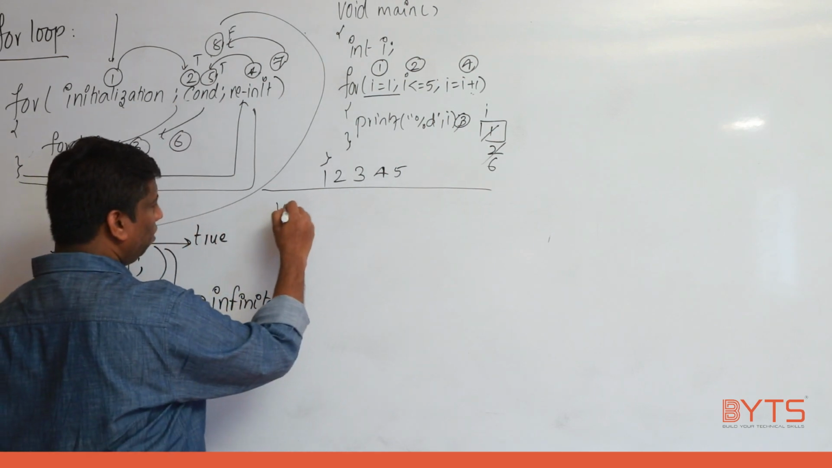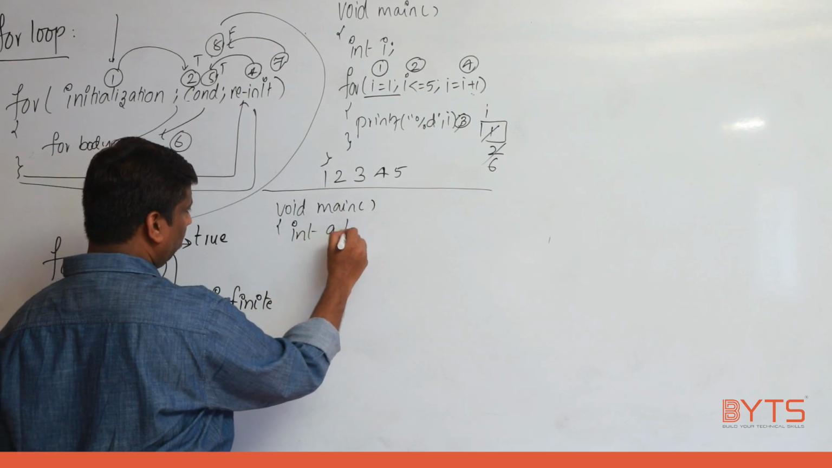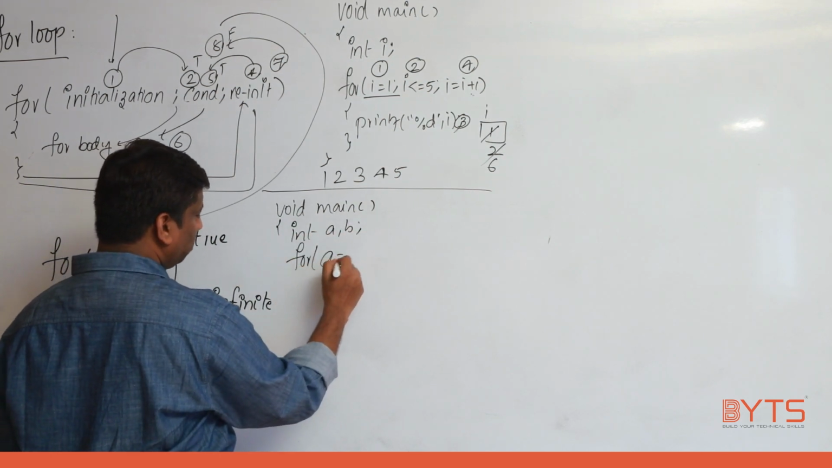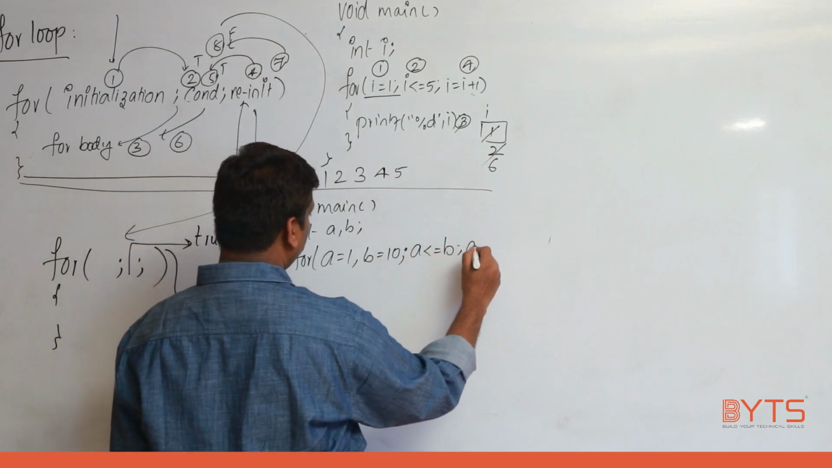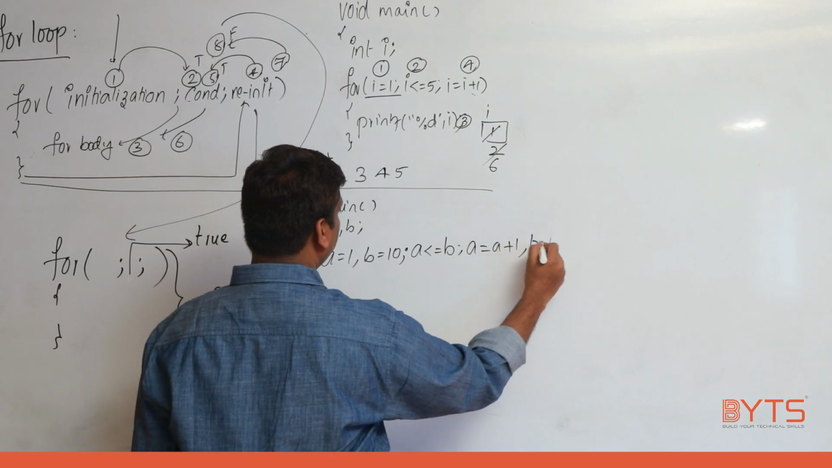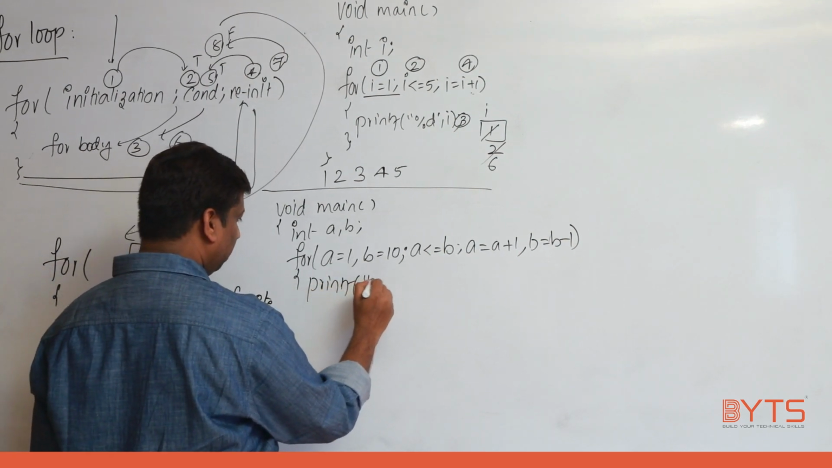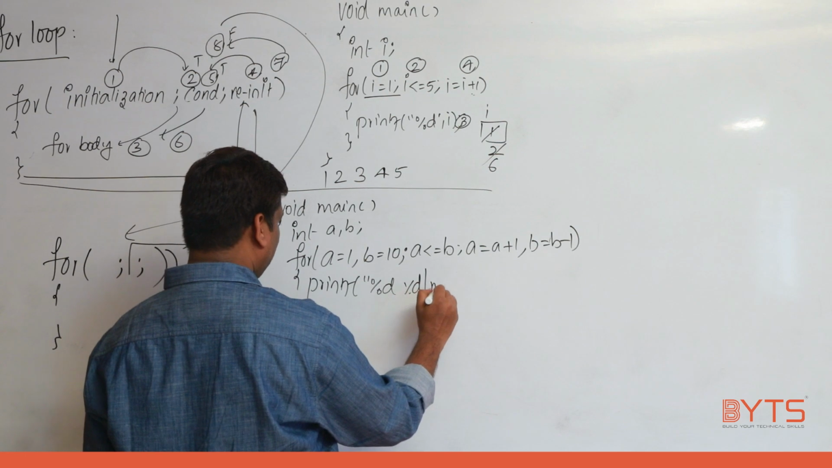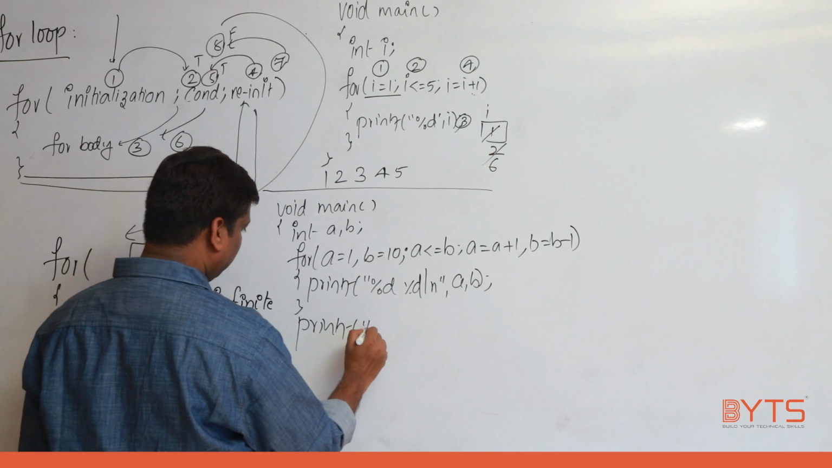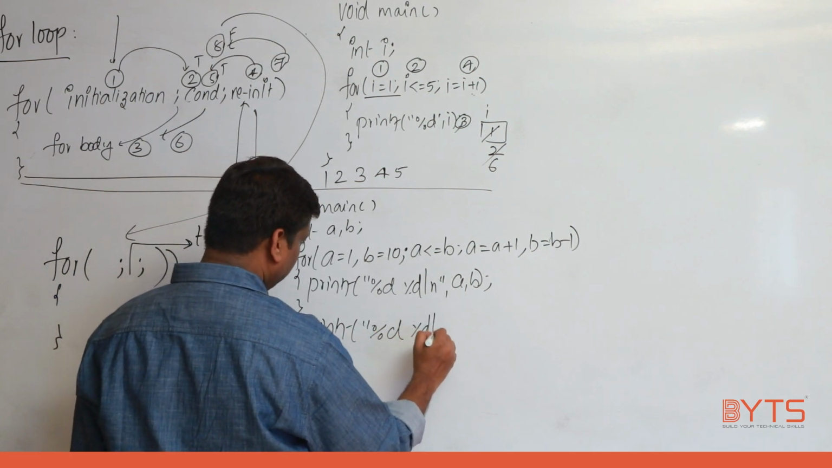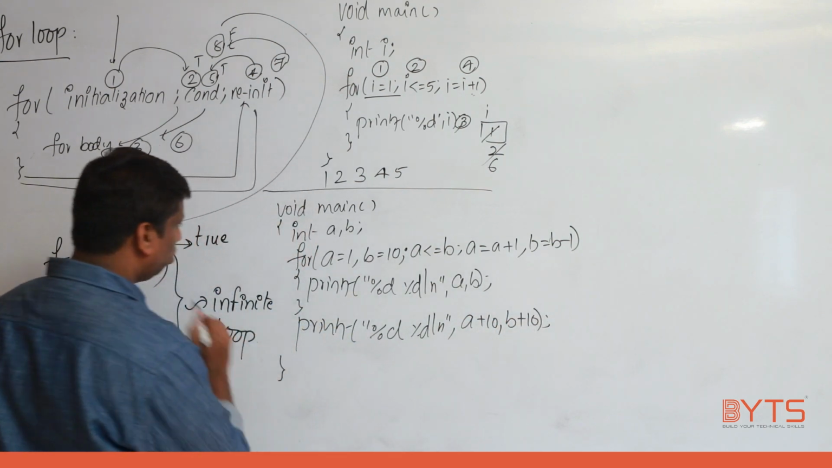See here. void main. Let us take 2 variables, int a comma b. for a is equal to 1, b is equal to 10, a less than or equal to b, a is equal to a plus 1 comma b is equal to b minus 1. printf percent d backslash n, a comma b. Next printf percent d backslash n, a plus 10 comma b plus 10. We'll try to solve this program.